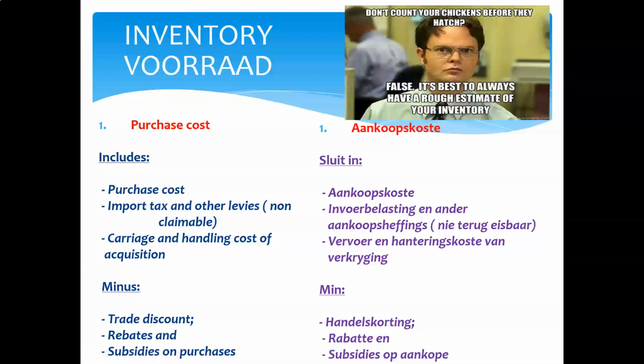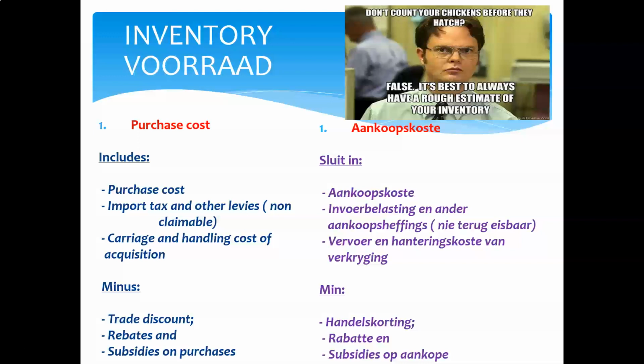Once I have negotiated the trade discount, I've negotiated the special price and therefore it's not part of the purchase cost. What about the settlement discount? Now, a settlement discount is a different animal. A settlement discount is a discount that I'm going to receive if I pay my supplier within a certain period of time. So if, let's say, his settlement terms are 5, 15, and 30, then it means if I pay him within 15 days after the date of invoice, I'm going to get a 5% settlement discount.